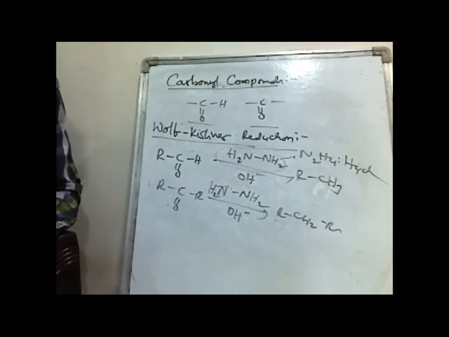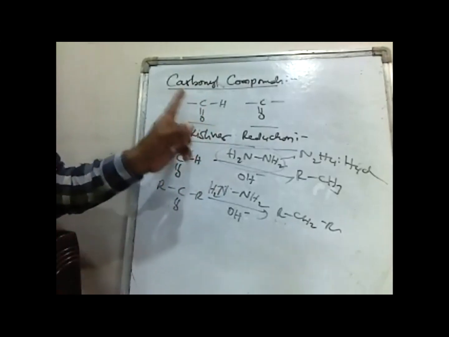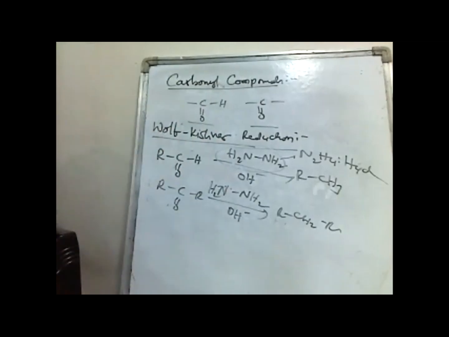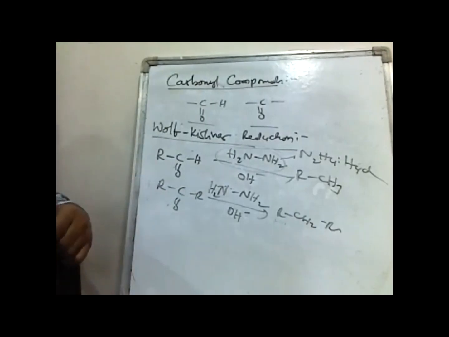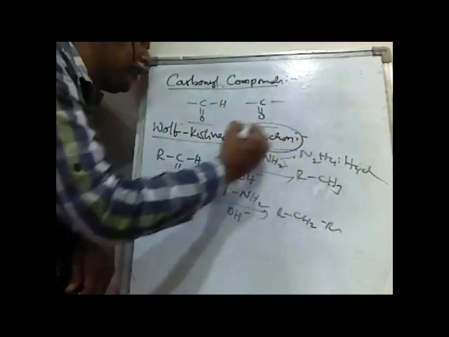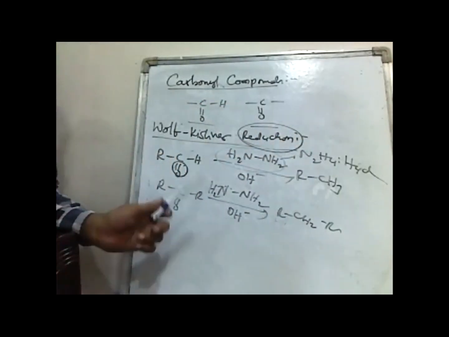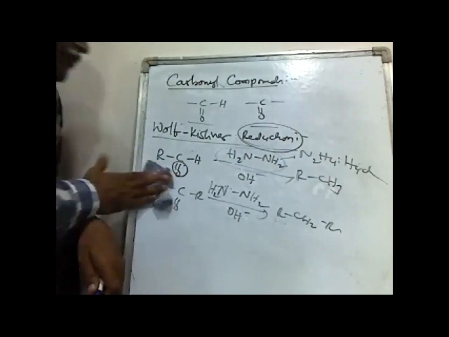What is the difference between Wolff-Kishner and Clemmensen's reduction? Clemmensen's reduction occurs in acidic medium, but this occurs in basic medium. Both methods are suitable for the preparation of methane. This is an example of a reduction reaction, which involves the removal of oxygen and addition of hydrogen. So this is another method for the preparation of alkanes from carbonyl compounds.